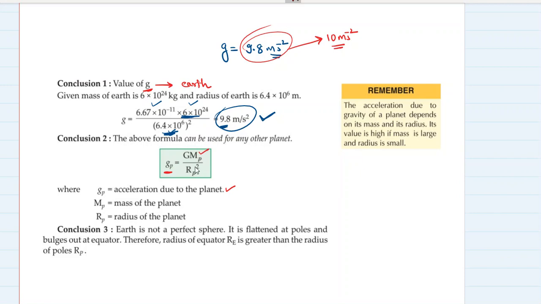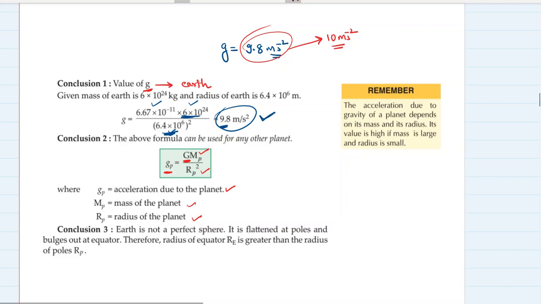Mp is the mass of the planet, Rp is the radius of the planet. If we know the values, suppose you know the mass of the moon and the radius of the moon, and you definitely know the value of the universal gravitational constant, then you can plug in the values here and get the value of acceleration due to the planet's gravitational pull on that planet's surface.